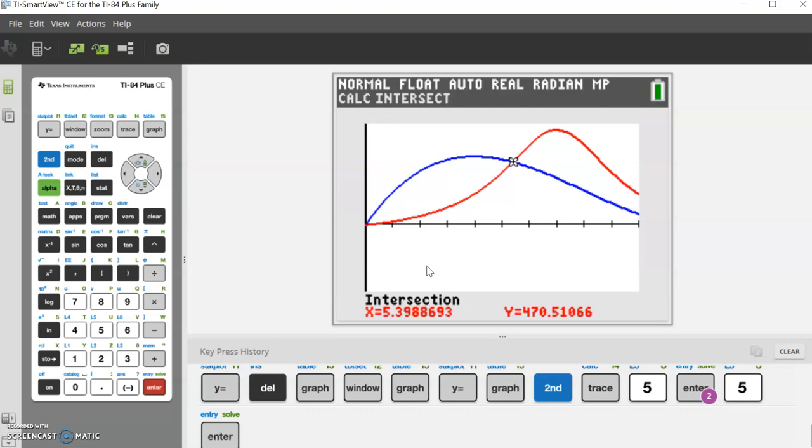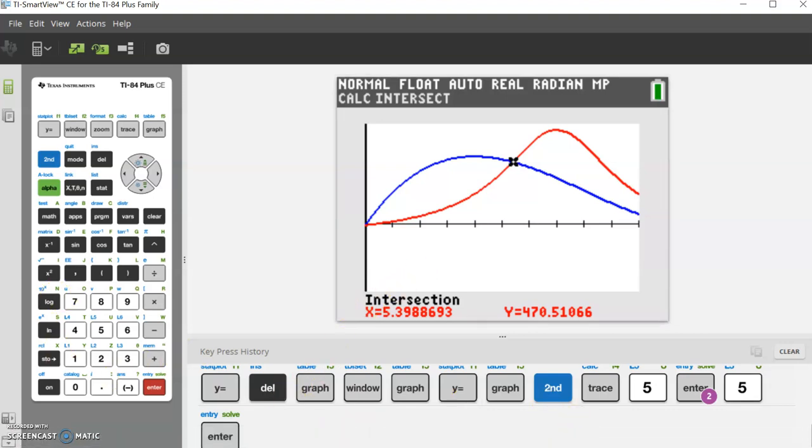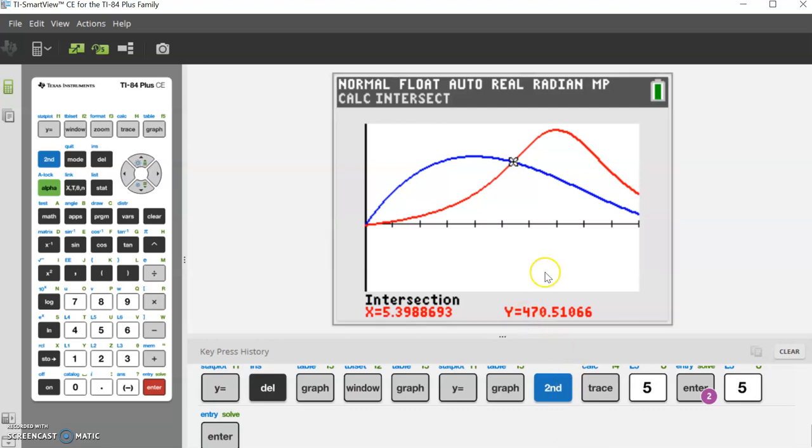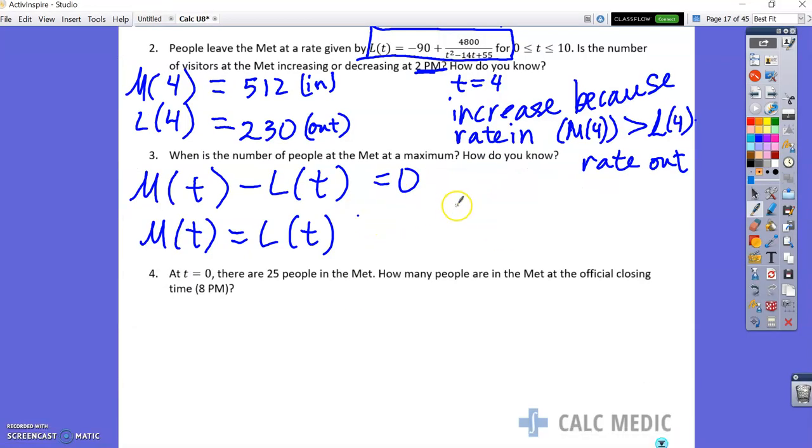And we are at 5.3888693. And so that looks like a good answer. I'll just leave it there. And so let's go ahead and grab that and put it into my work back here. Okay, so that happens when t equals